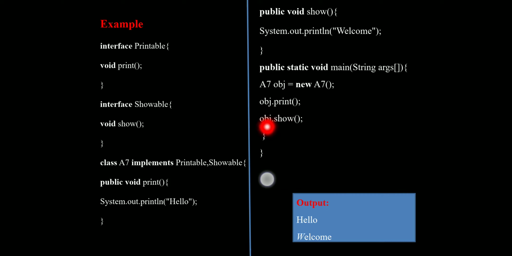Once we call these methods, they execute the void print method and void show method, which are present in the A7 class, because the interface methods are by default abstract.